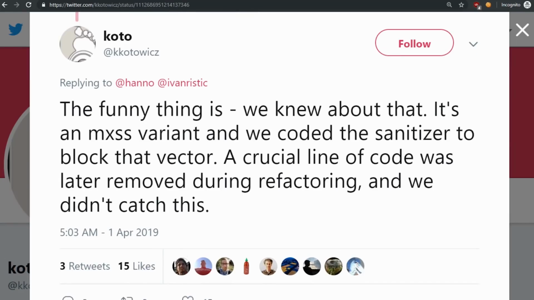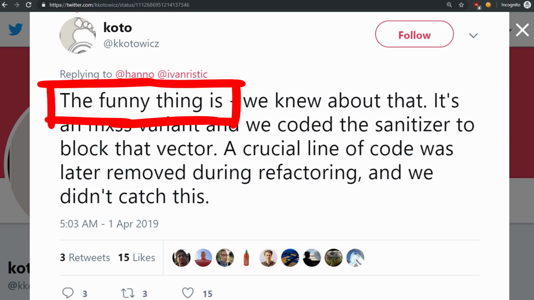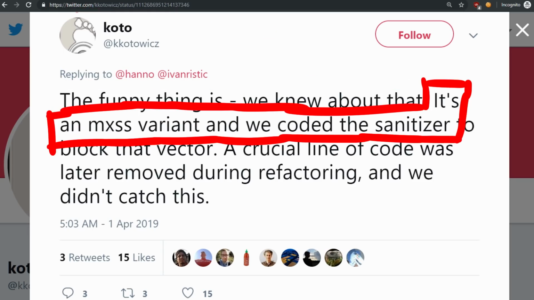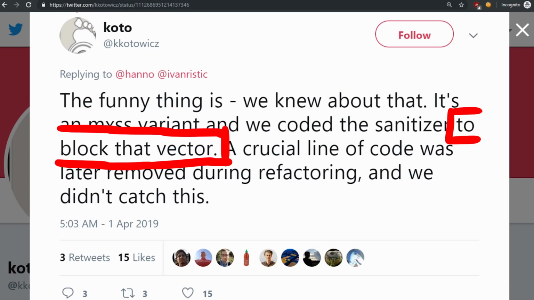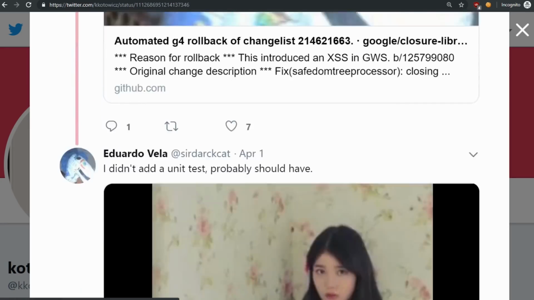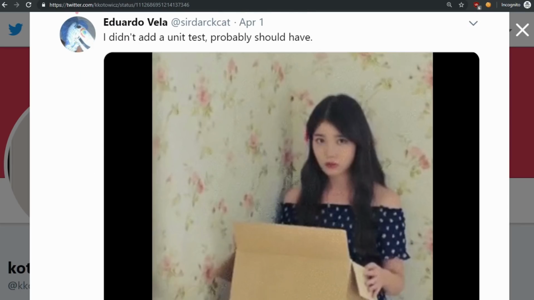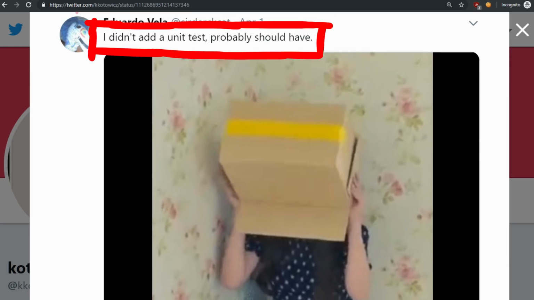Here's another tweet I wanted to show. Koto from Google responded on Twitter to my video about Masato's XSS and wrote, "The funny thing is, we knew about that. It's a mutation XSS variant and we coded the sanitizer to block that vector. A crucial line of code was later removed during refactoring and we didn't catch this." Sir Darkhead, the Google person who fixed the XSS, also admitted shamefully, maybe some unit tests would have prevented that